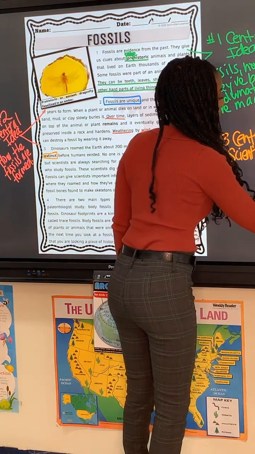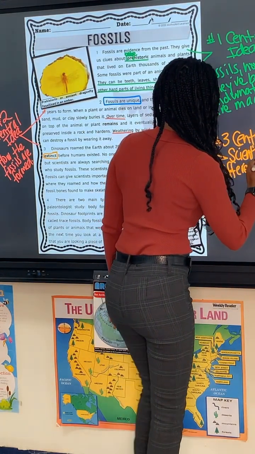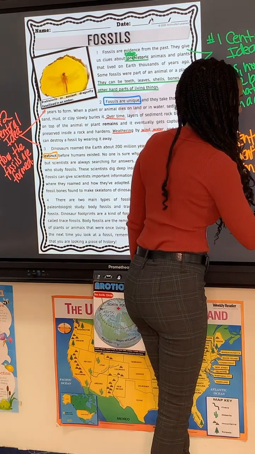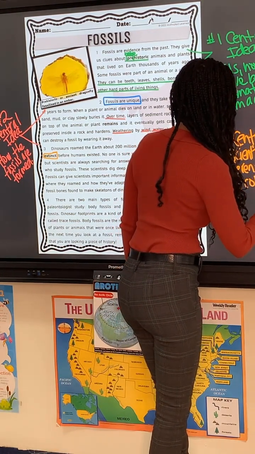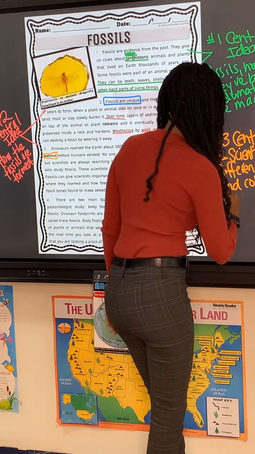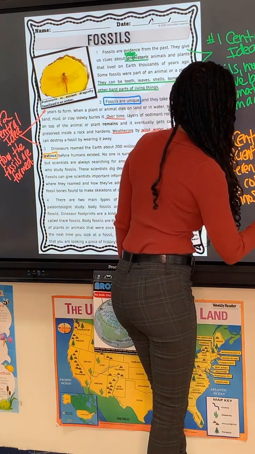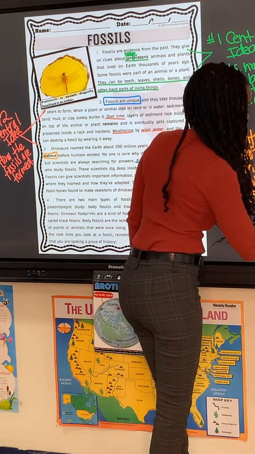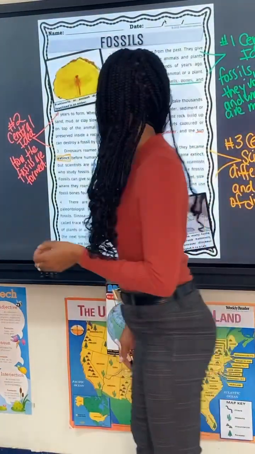Scientists finding different ways and collecting clues of why dinosaurs are extinct. Very good. Let us go ahead and read paragraph 4.